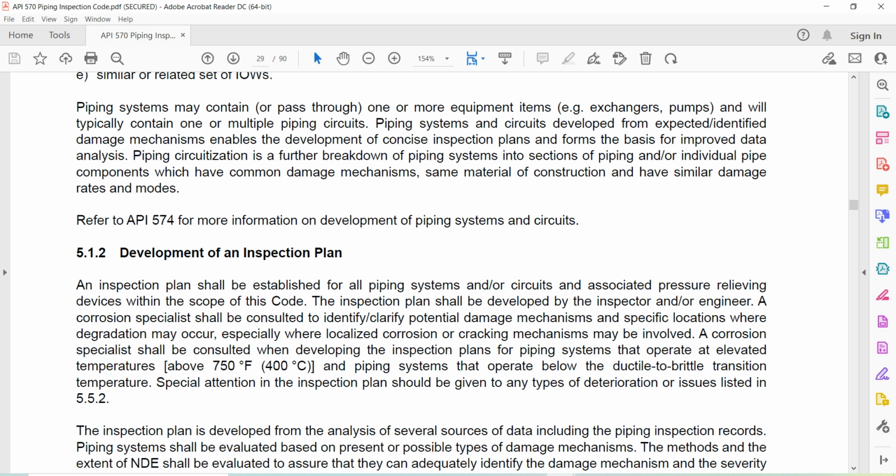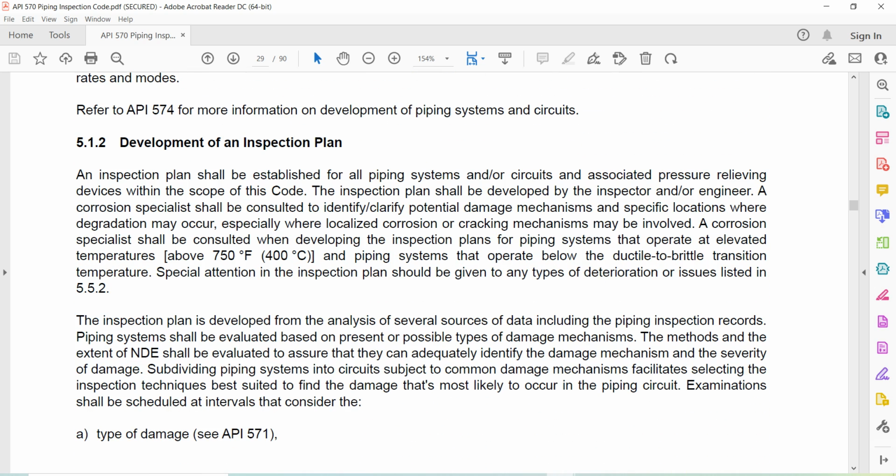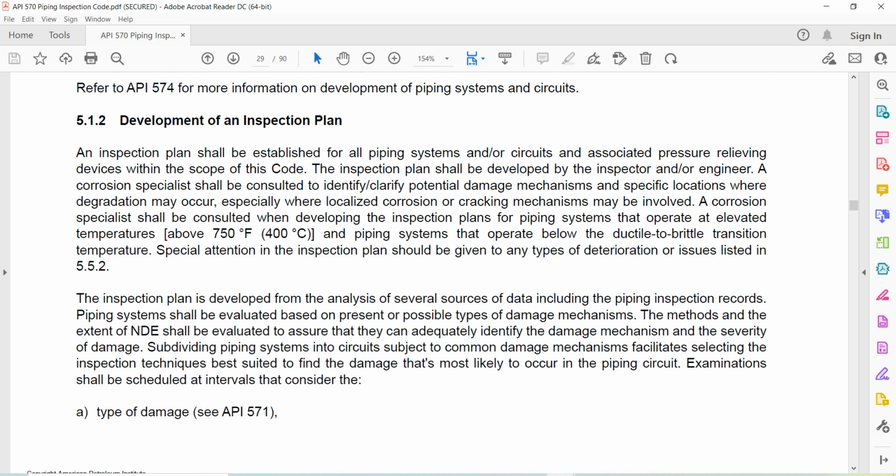5.1.2 Development of piping inspection plans. An inspection plan shall be established for all piping systems or circuits and associated pressure relieving devices within the scope of this code. The inspection plan shall be developed by an inspector or engineer. A corrosion specialist shall be consulted to identify and clarify potential damage mechanisms and specific locations where degradation may occur, especially where localized corrosion or cracking mechanisms can be involved.